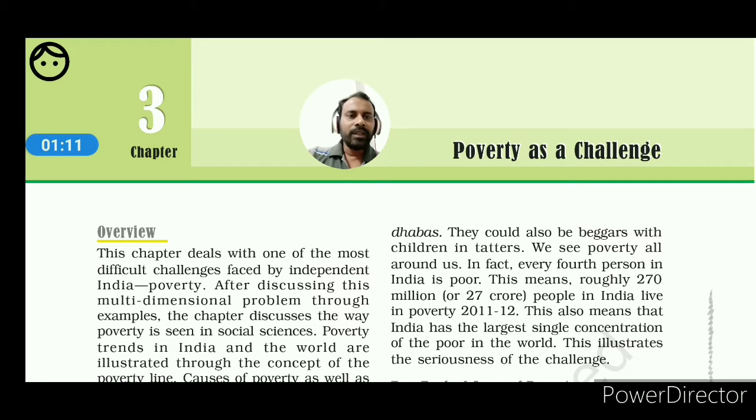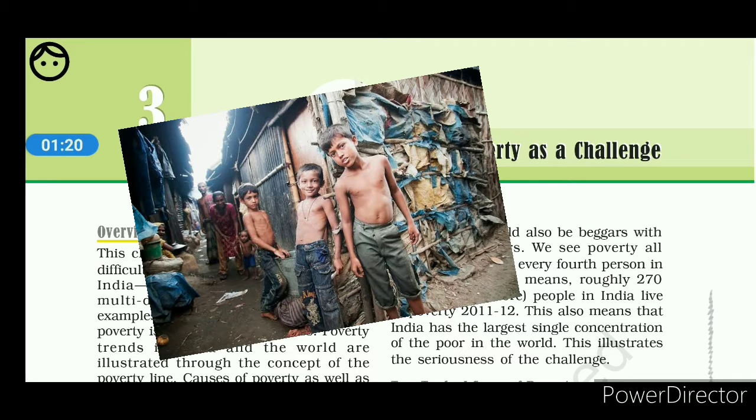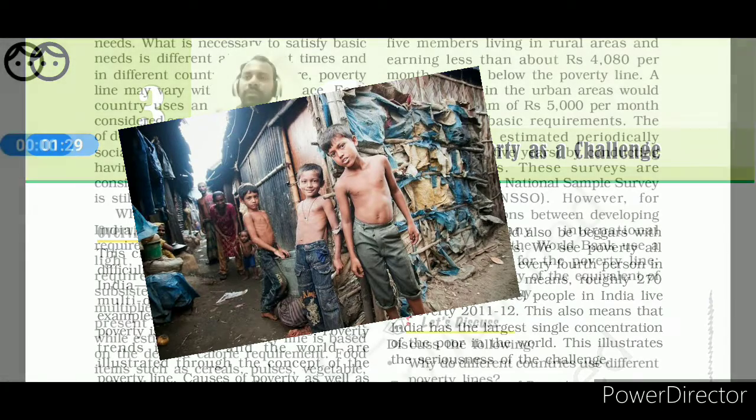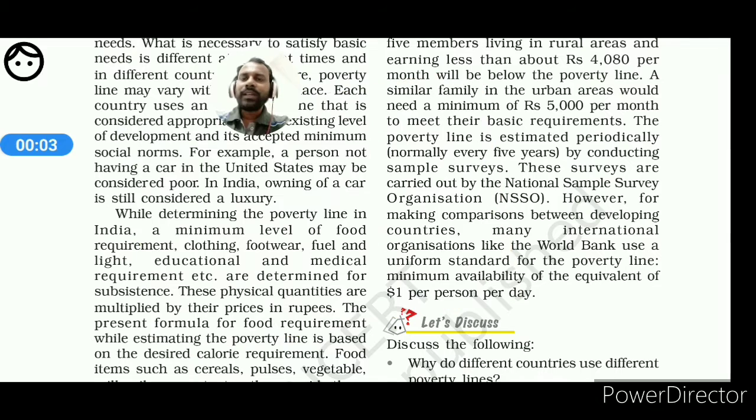So in this chapter we are taking poverty as a challenge, as it is one of the most important problems in independent India. Let's look inside the chapter. Look at the last line of this paragraph: there is a universal guideline from the World Bank.